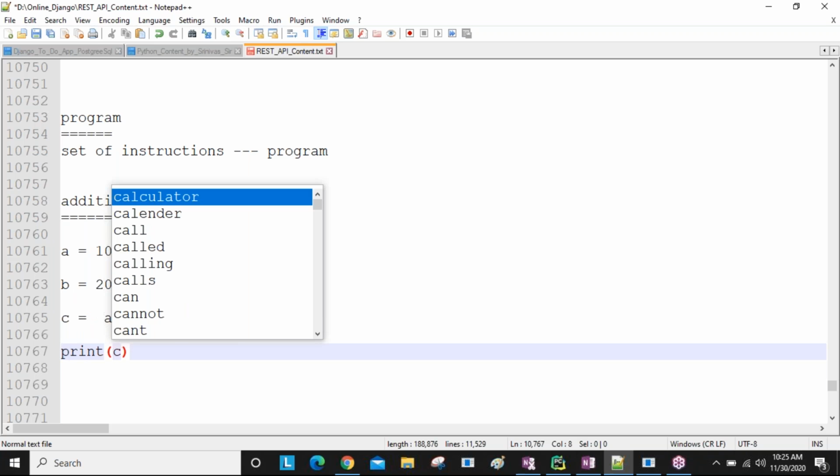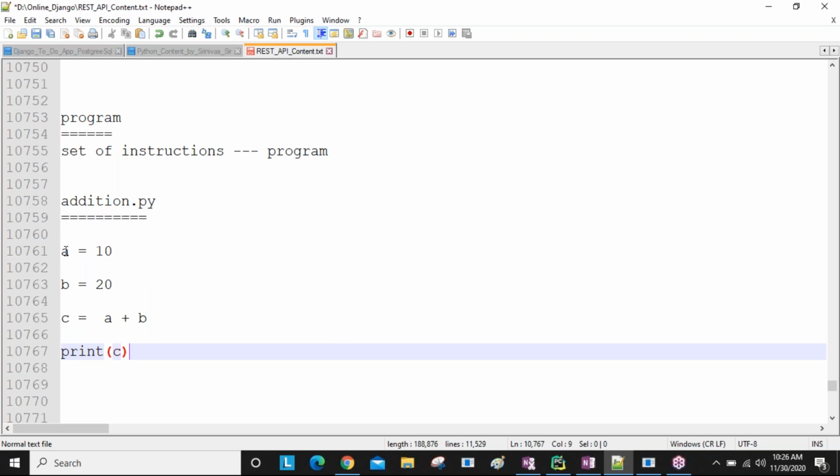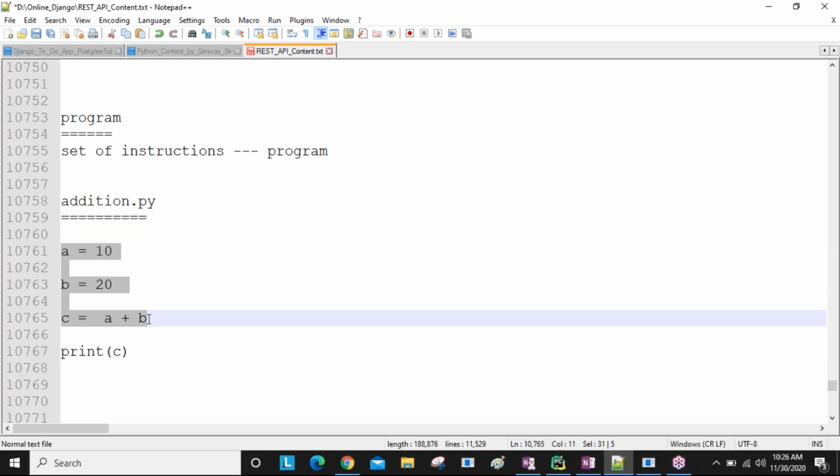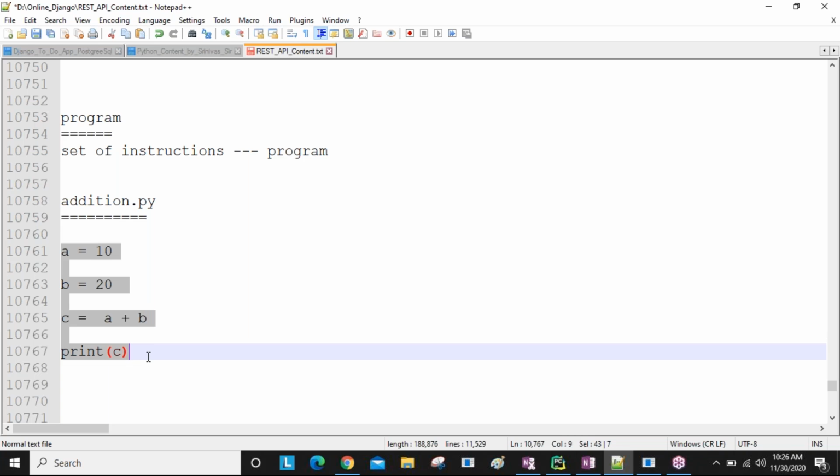Print the message, the c value you are going to print. Okay, so here I created different instructions. In these instructions, 10 value is stored, 20 value is stored, and 10 plus 20 is added and assigned into the c variable, and printing that c variable's value, nothing but the final result, into the console. I mean, to the console I'm going to print.